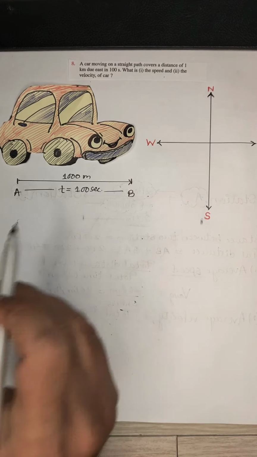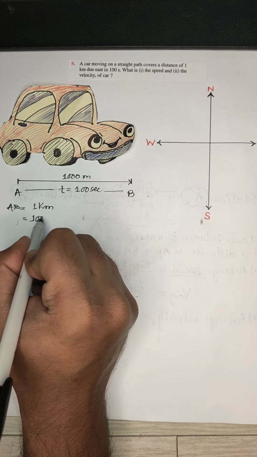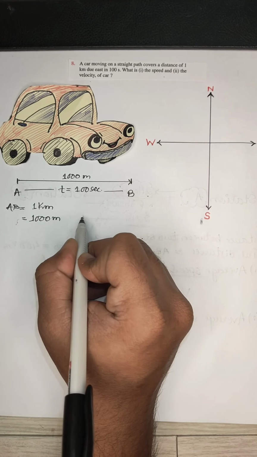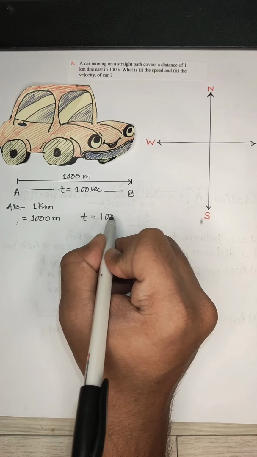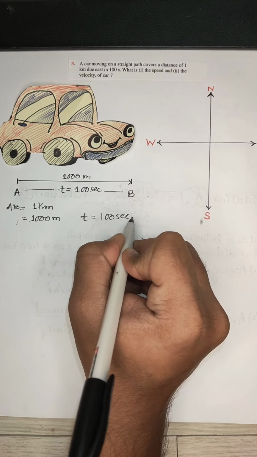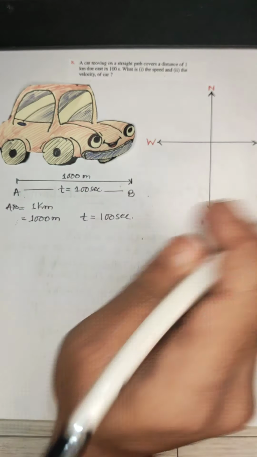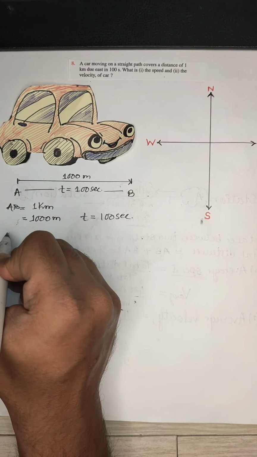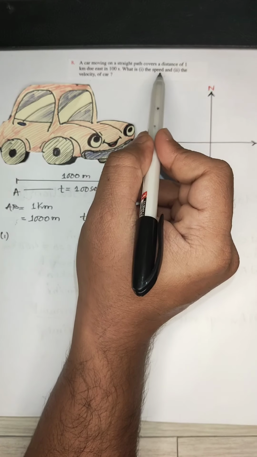Okay, so I can say that AB is equal to 1 kilometer, which is 1000 meters, and the time is given as 100 seconds to cover this distance in this direction. The first question they have asked for is speed.